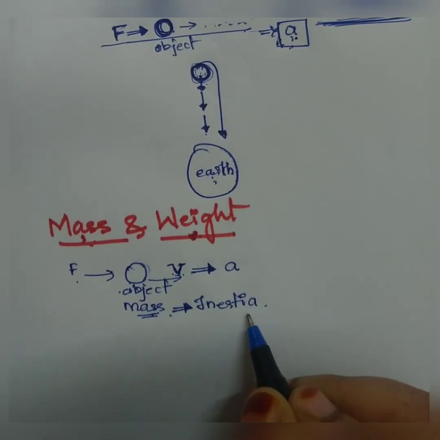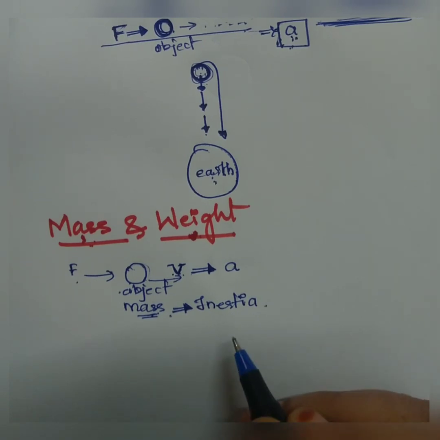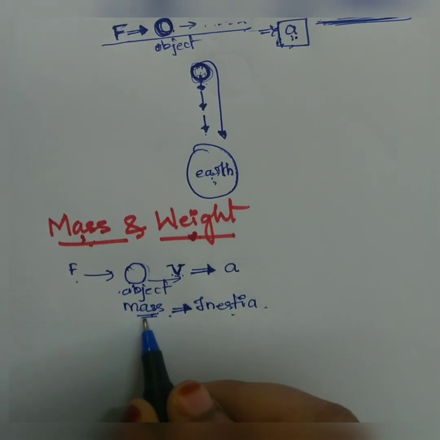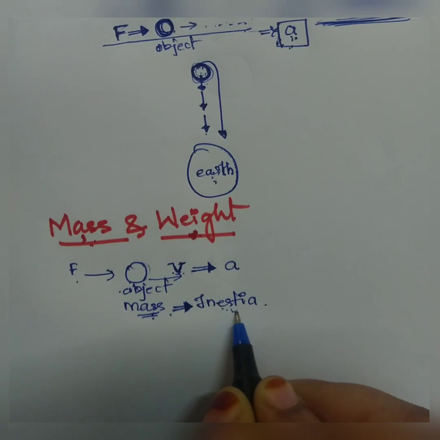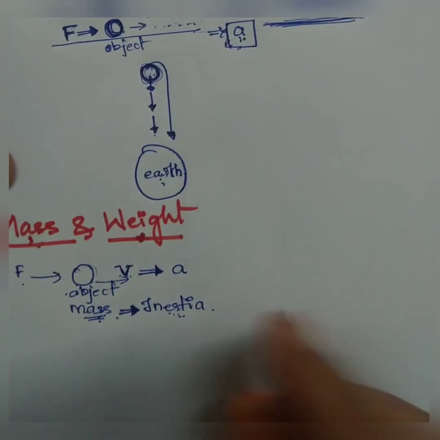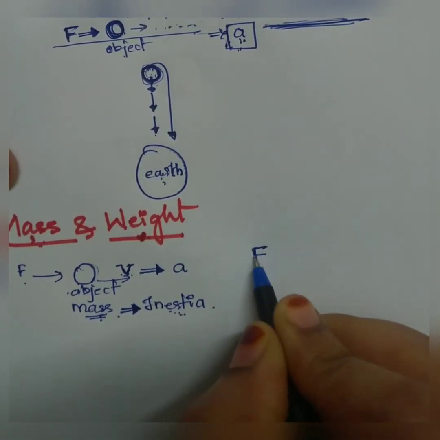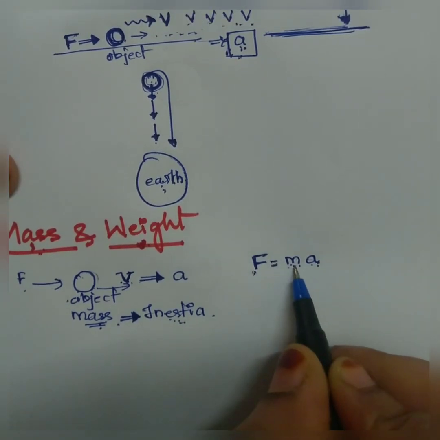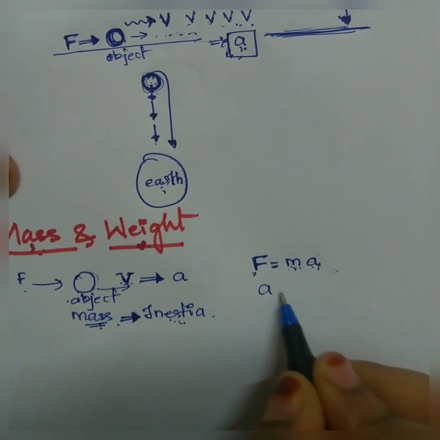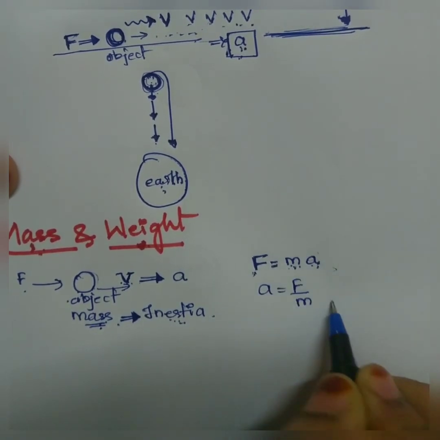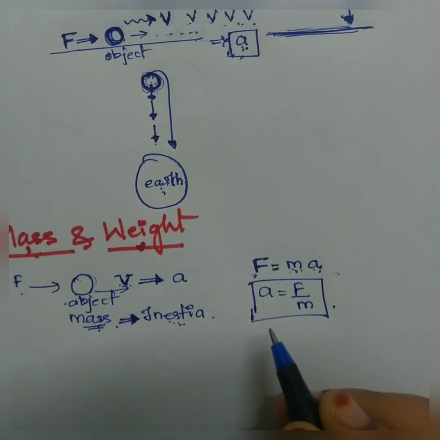What Newton's first law of motion says is that every body continues to be in the state of rest or in motion unless and until an external force is applied on it, right? So the mass is nothing but it is due to the inertia. Now, the force is directly proportional to the mass of the object and acceleration. From this we can write a = F/m, right? This is an important relationship.